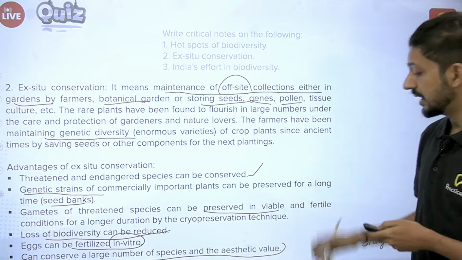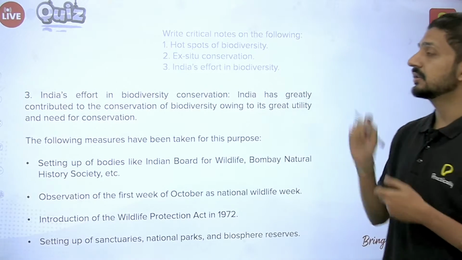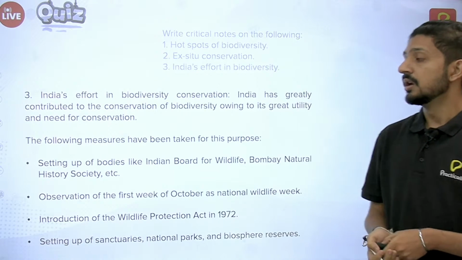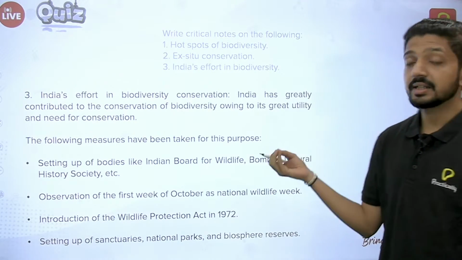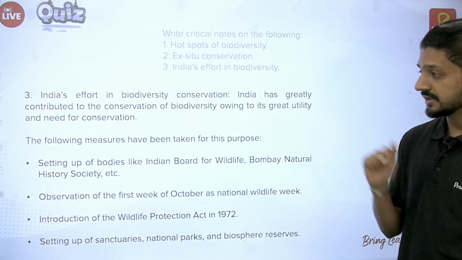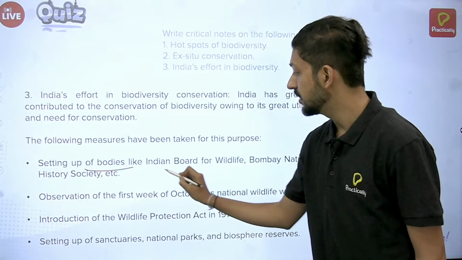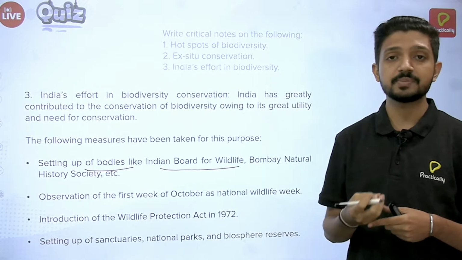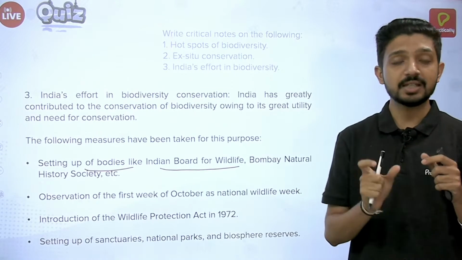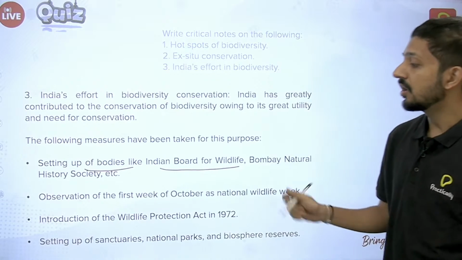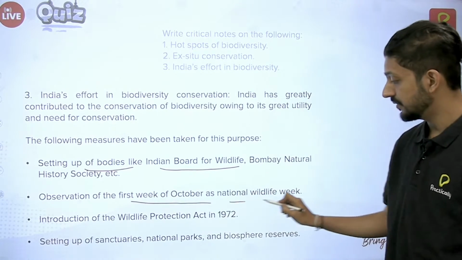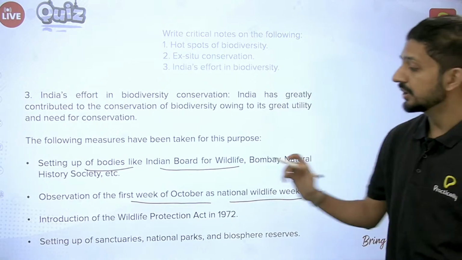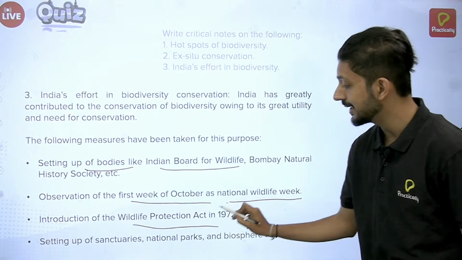Okay, now moving ahead towards the third part of the answer, that is India's effort in biodiversity. So India's efforts in biodiversity have been taken through various measures. What are those? First, setting up of bodies like Indian Board for Wildlife, Bombay Natural History Society. These are the measures taken by government specifically. So there are certain acts and plans which were made, which we need to mention. Then observation of first week of October as National Wildlife Week, which is for awareness about the wildlife preservation, and introduction of Wildlife Protection Act, which was set up in 1972.